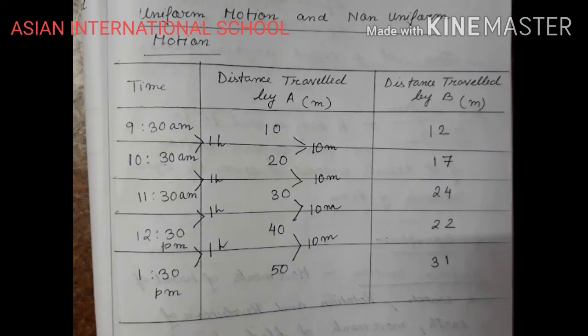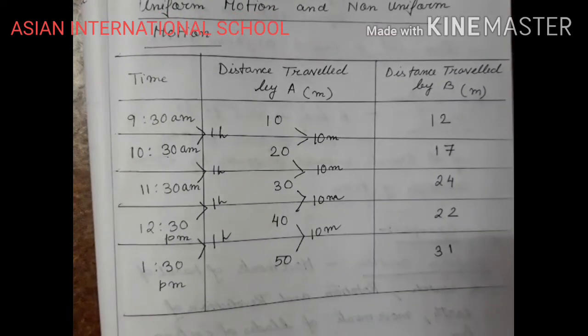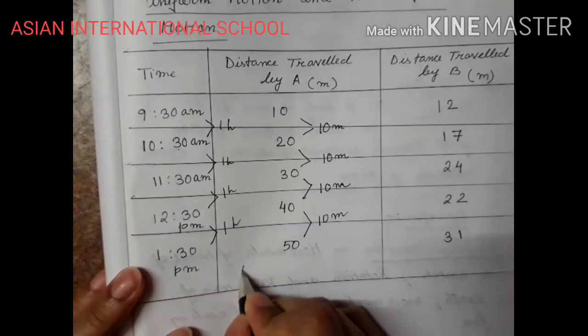So if it is equal, we will say uniform. The word uniform means constant. The motion is constant. The body is neither increasing its speed nor decreasing its speed. The speed of the body remains constant, right? So this is a case of uniform motion.